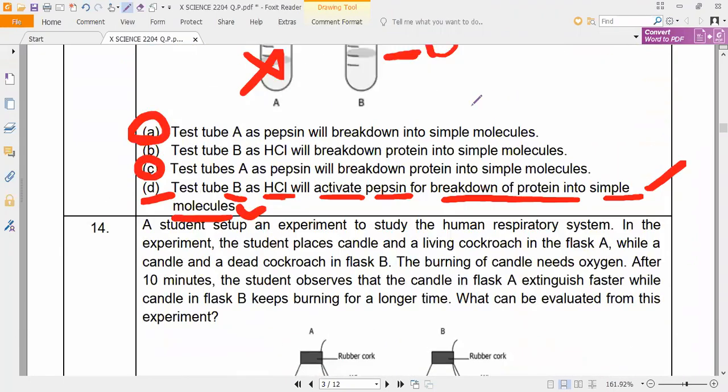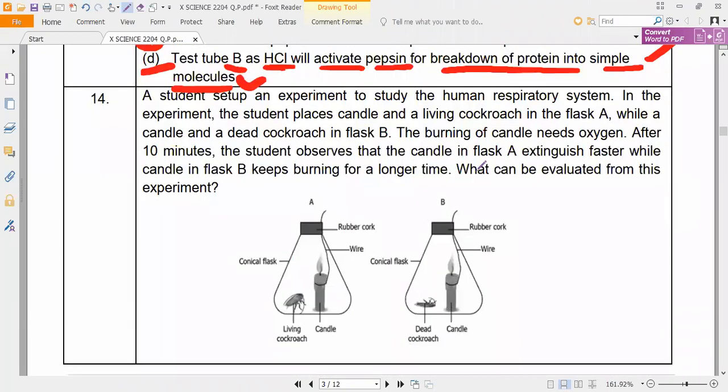Both pepsin and trypsin are active in acidic medium only. Kindly remember that. So now read this question. All of you read. A student set up an experiment to study the human respiratory system.